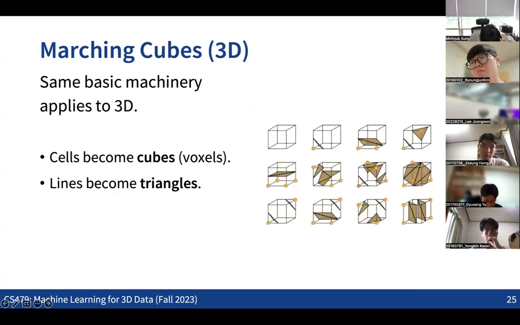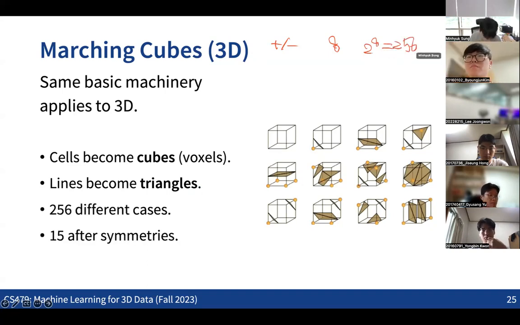So this is the case for 2D, and for 3D, what can you do? For 3D, the idea is exactly the same, but now we are handling not boxes but cubes. That's the only difference. So for the cubes, how many possible combinations are we going to see of assigning the plus and the minus sign to each of the corner points? Now we have 8 corner points, which means that we're going to see in total 256 possible cases of assigning the signs to each of the 8 corner points.